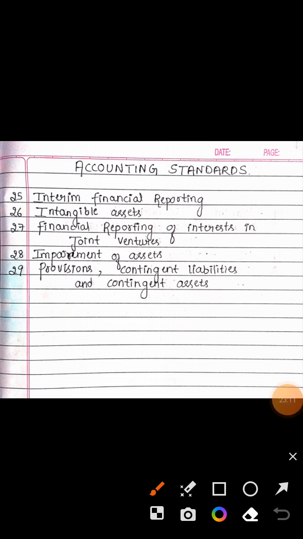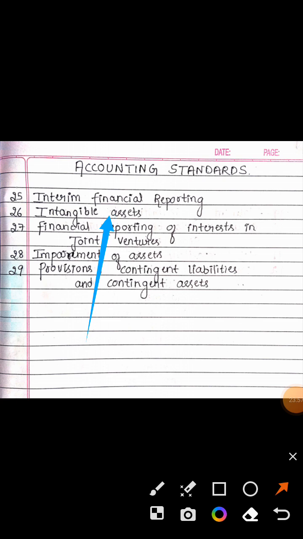Now we have come to AS 25. AS 25 is very easy. What is AS 25? Interim financial reporting. AS 25, interim financial reporting.